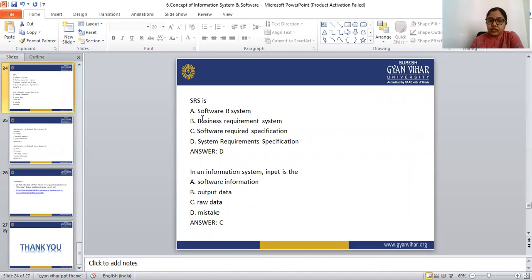Next is the full form of the SRS. The full form of the SRS is System Requirements Specification. Next question is, in an information system, input is the raw data. So the answer is raw data, C.